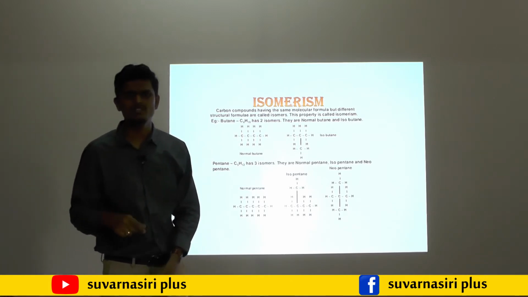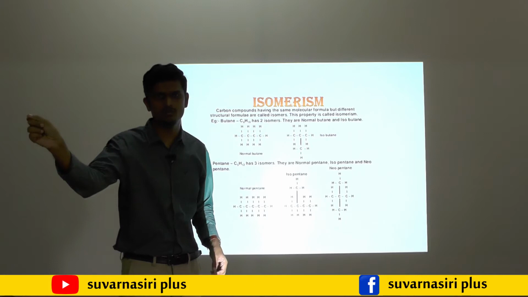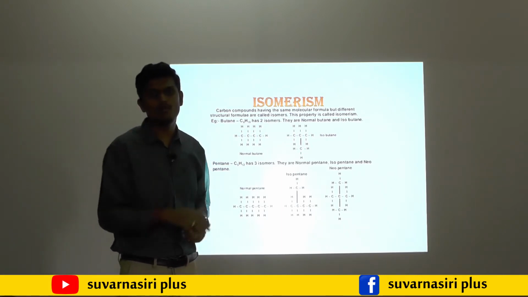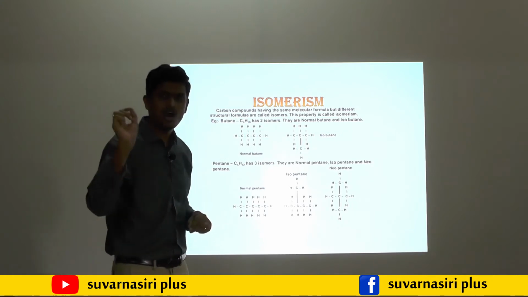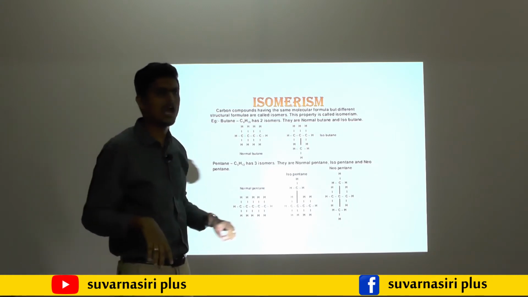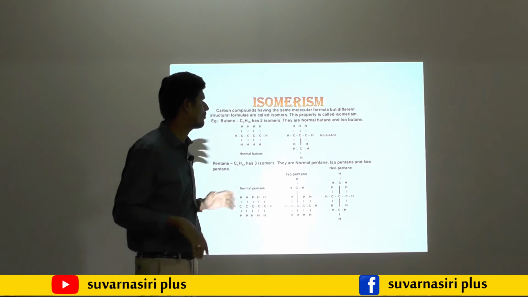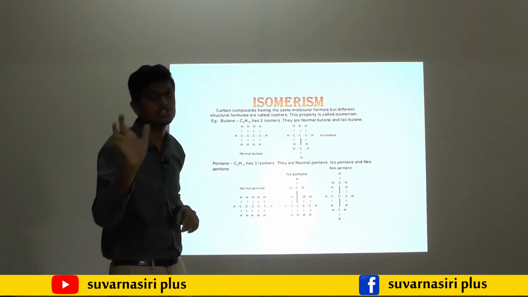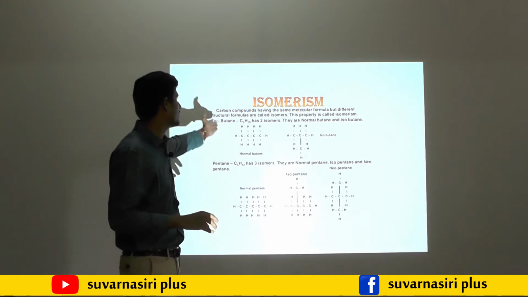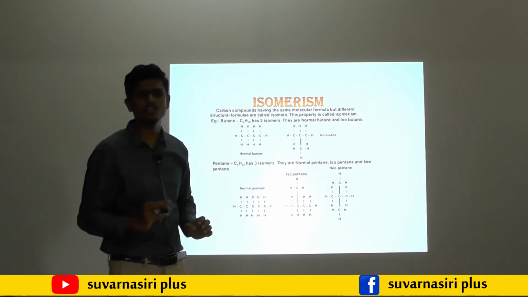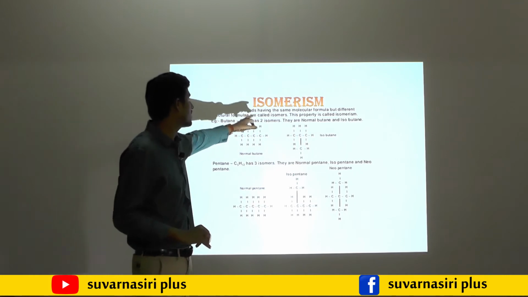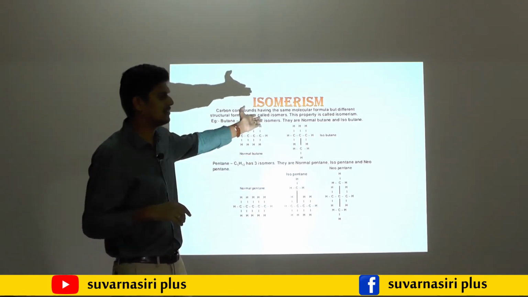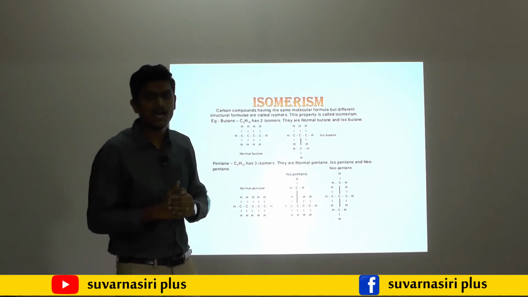The question may arise. The compounds which contain carbon are called organic compounds. Here isomerism means carbon compounds or organic compounds having the same molecular formula or same chemical formula, but different structural arrangement or different structural formula. Then they are called as what? Isomers.